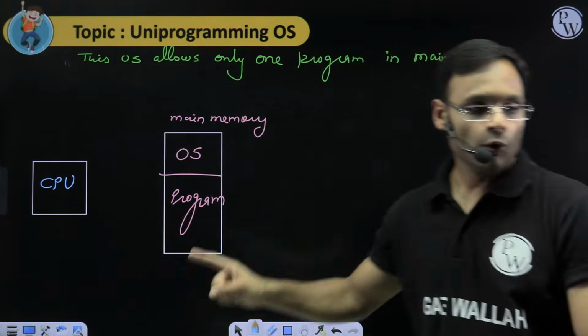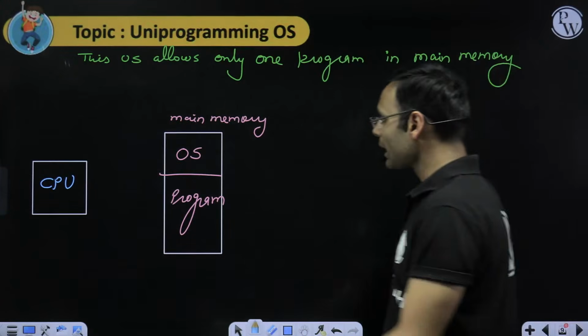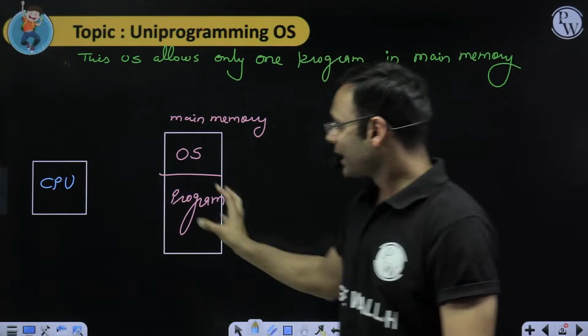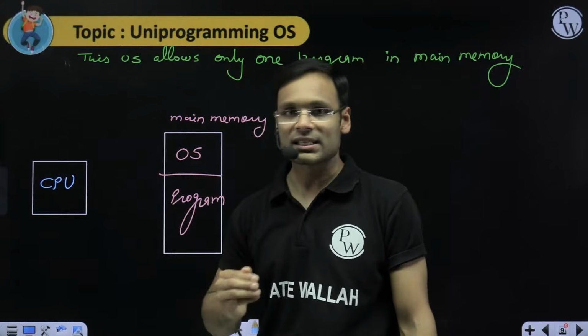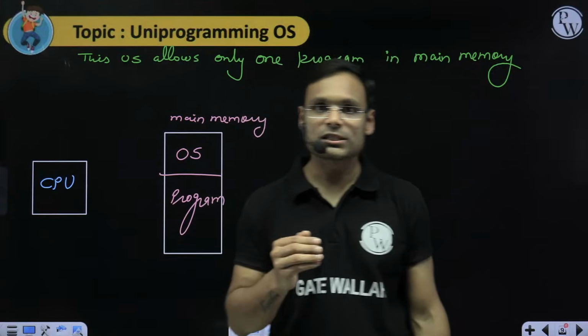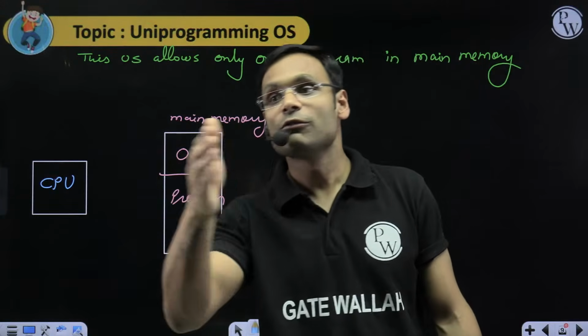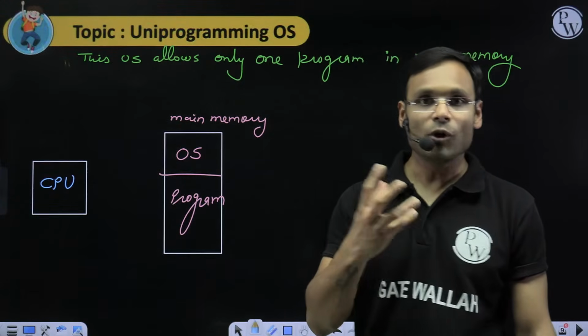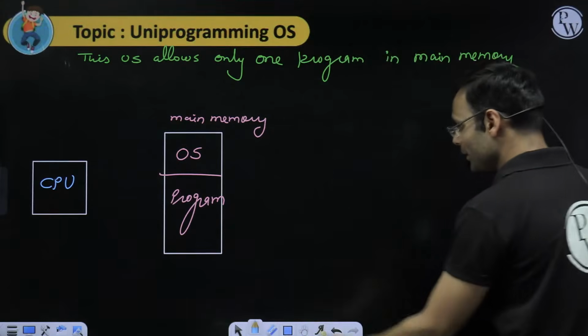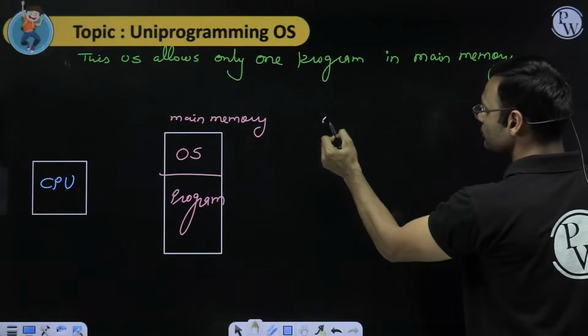Same is happening over here. So one program, when it is in the system, can utilize the CPU, yes, but not very well. Why? Because when that program goes for IO work or IO operation, the CPU will be free. So I'm writing that point for your notes.